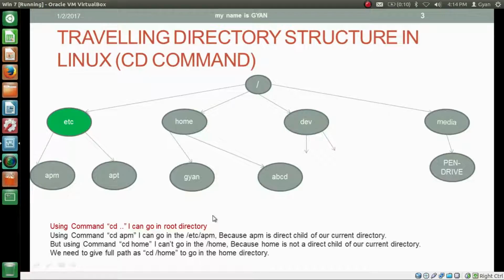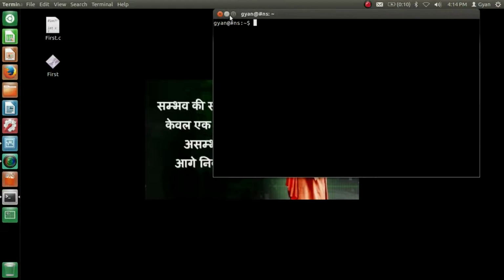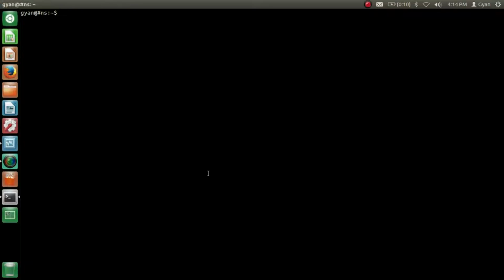If my current directory is abcd, by applying cd .. I can go to the home directory. Let's apply this cd .. command. Go to the Ubuntu system, press Ctrl Alt T to open the terminal. Let me increase the font, Ctrl Shift plus.